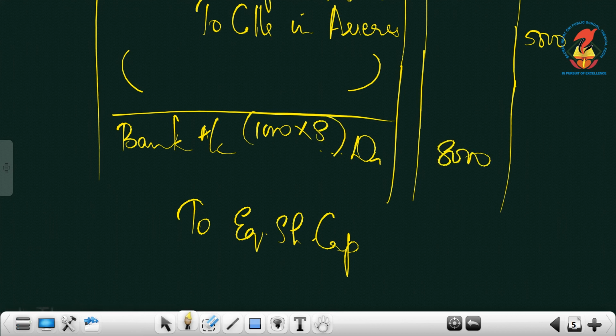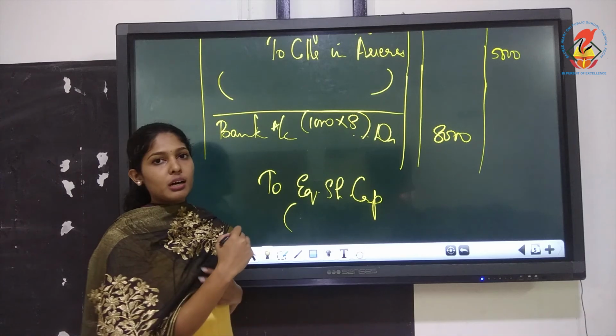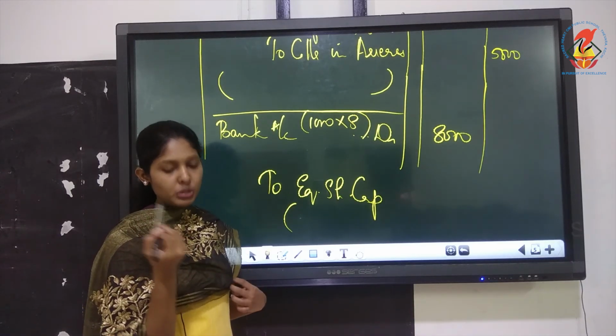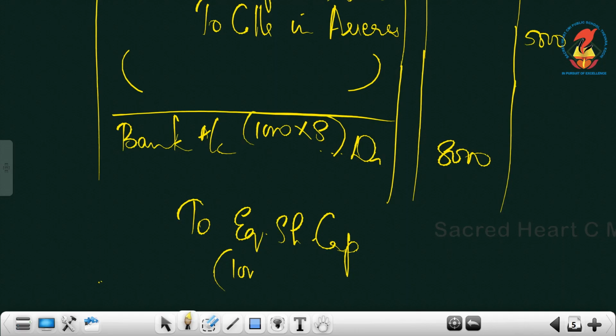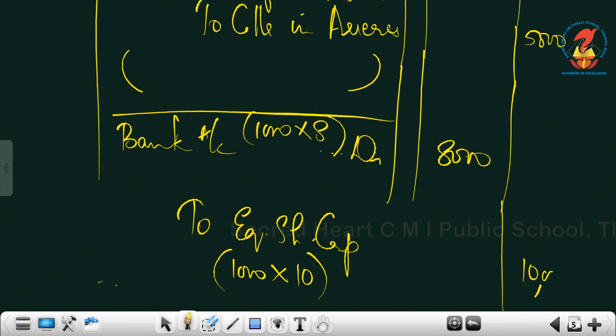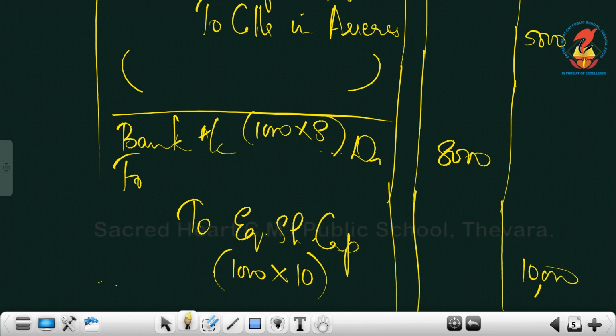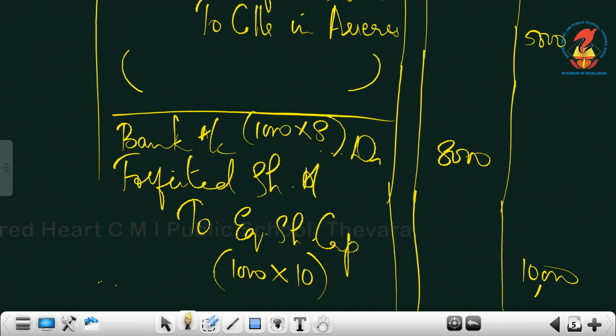That is 8,000. It's written fully paid up. Fully paid up means entire face value you have to take, that is 1,000 into 10, not the issue price. Here there is no premium. Face value always you have to take here. Then the debit will be the difference, 2,000. Forfeited shares account debtor, 2,000.